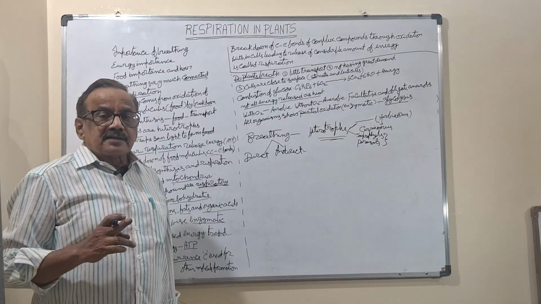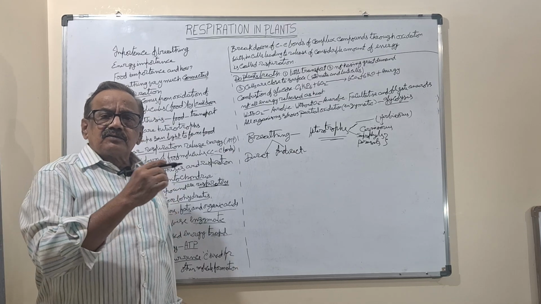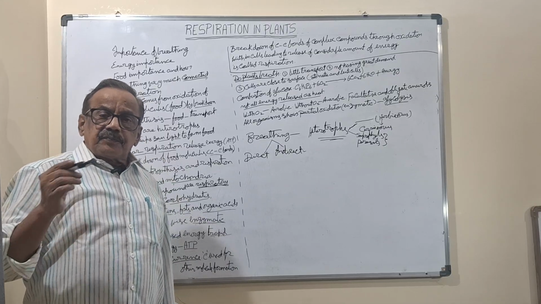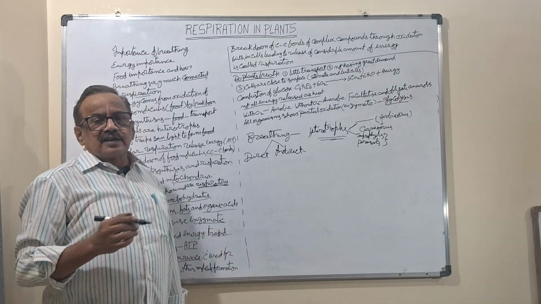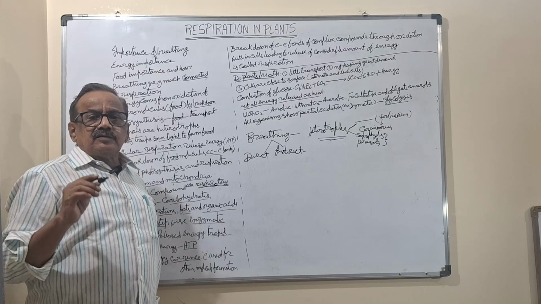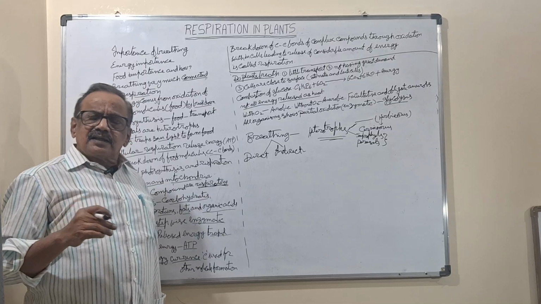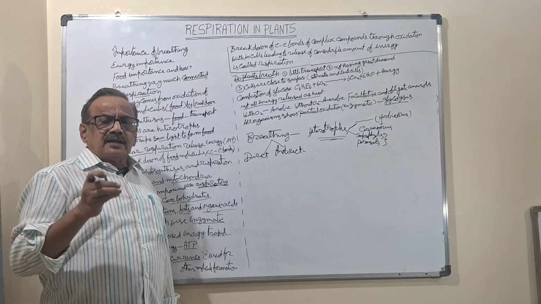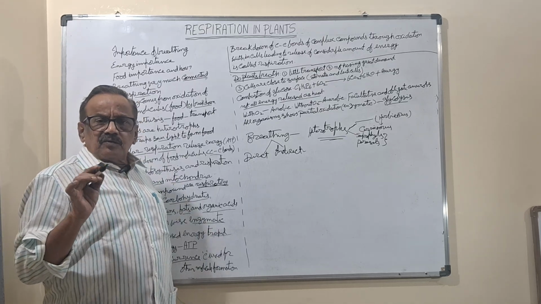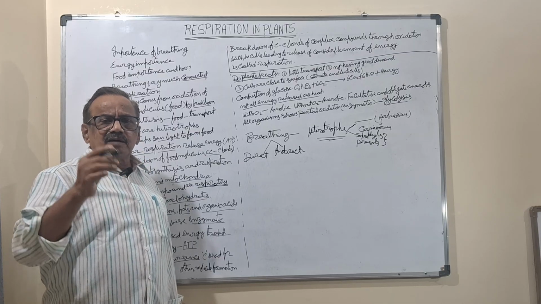The respiratory substrates are mainly carbohydrates. What are the carbohydrates? Glucose, sucrose, starch, and all other things. Proteins and fats are also used as respiratory substrates. In rare cases, organic acids are also used. Oxalic acid is an organic acid, and lactic acid is an organic acid; they also enter, in rare cases. That is given in the textbook: which of the following substrates are involved in respiration. He will give some names, then you have to find out.